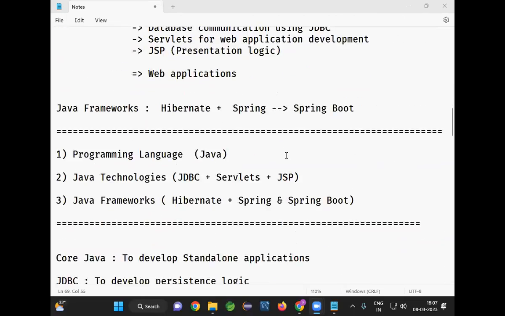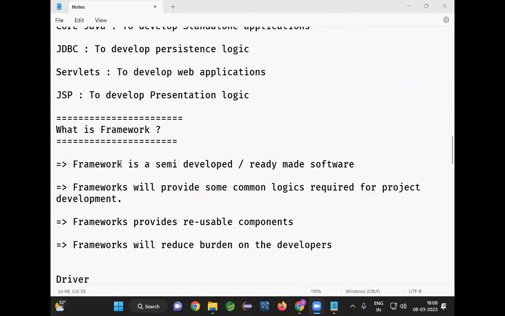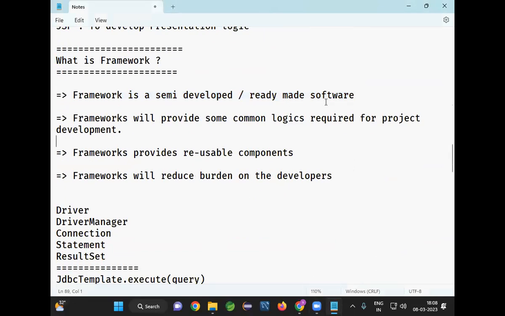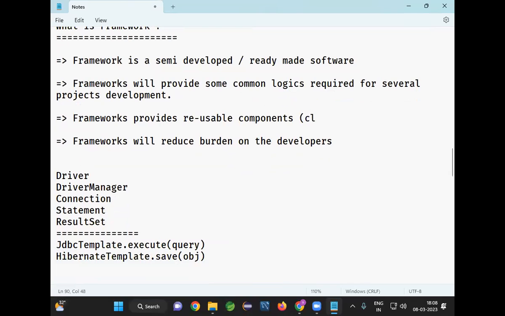Good. So can you guys tell me what is a framework? Framework is a semi-developed or ready-made software. Frameworks will provide some common logics required for several projects development. It's not for only one project. Frameworks will provide reusable components. What is the meaning of reusable components?